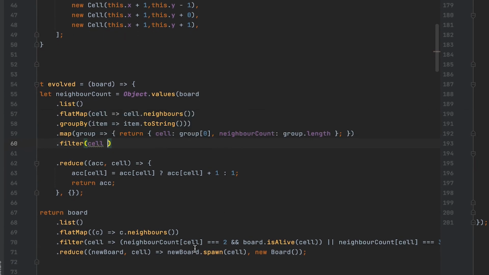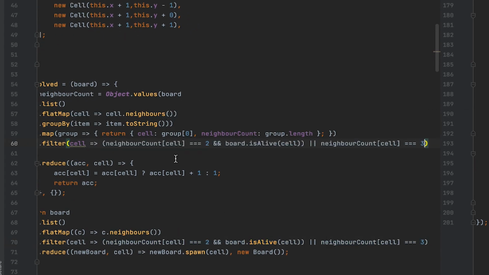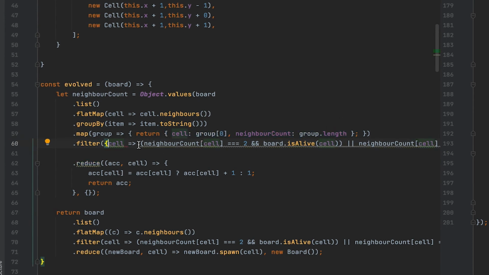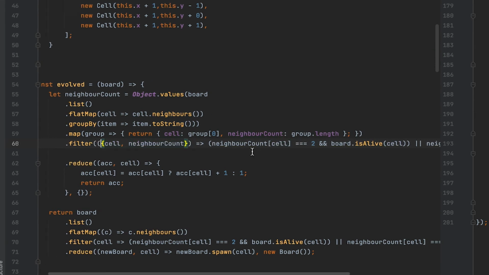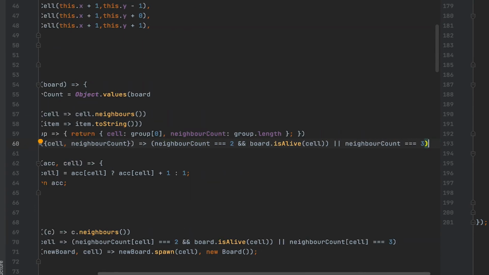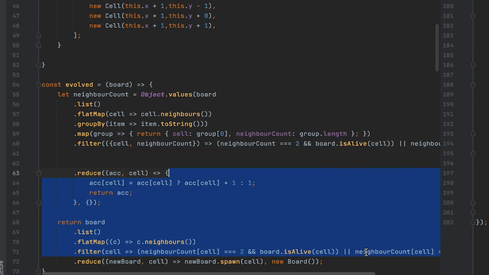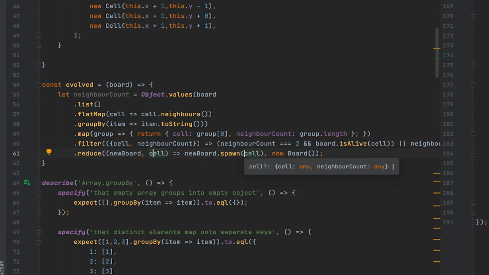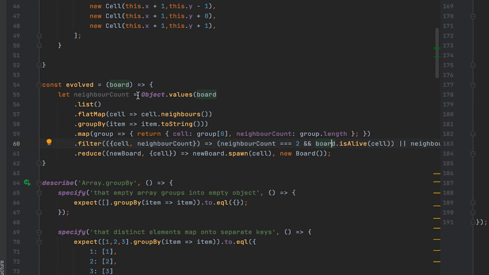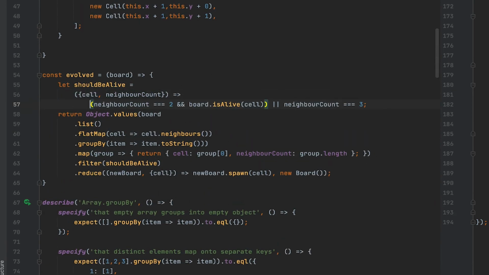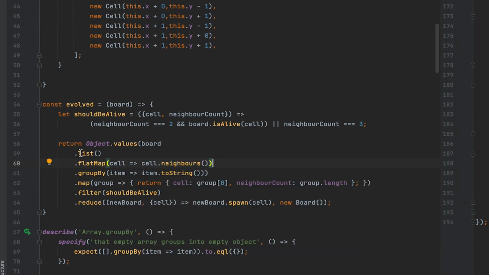Now using that, I can just do the filter and do something very similar to this one. Instead, this time I will get as an input this object with two keys. So let's destructure that into two variables, and then I don't need these here anymore. And finally I can just go ahead and do the reduce directly. The only thing I have to pay attention to is that now I'm not getting a cell but an object which has a cell key, and that's it. Now actually I will extract this into a variable just to make it easier to read.